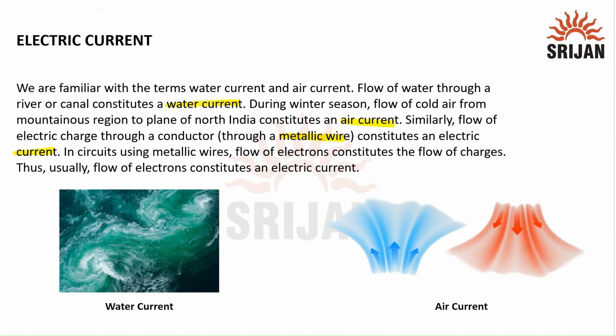In circuits using metallic wires, flow of electrons constitutes the flow of charges. Thus, usually, flow of electrons constitutes an electric current.